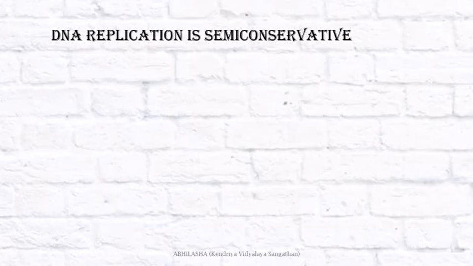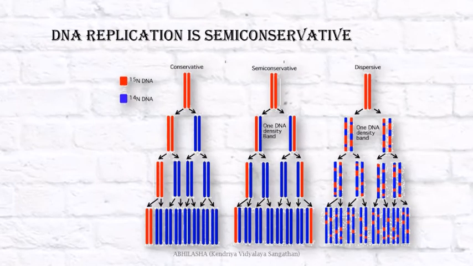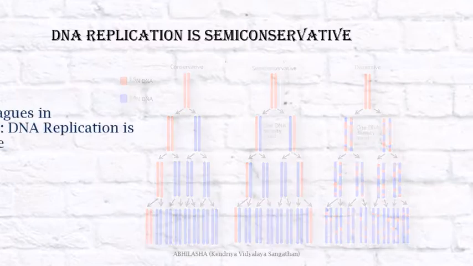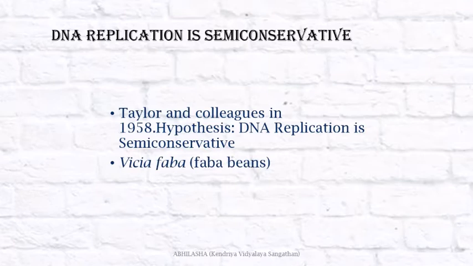Had replication been conservative, one heavy and one light band would have been obtained right from the first generation. If it had been dispersive, only intermediate bands would have been obtained in all generations. But since it is semi-conservative, the first generation gave intermediate bands and then intermediate and light bands both were obtained. Hence, the hypothesis that DNA replication is semi-conservative is proved. But these experiments by Meselson and Stahl were on bacteria, a prokaryote. Similar experiments were repeated in eukaryotes.